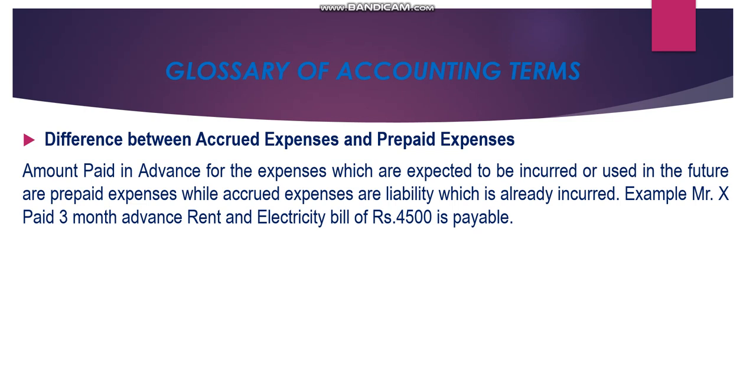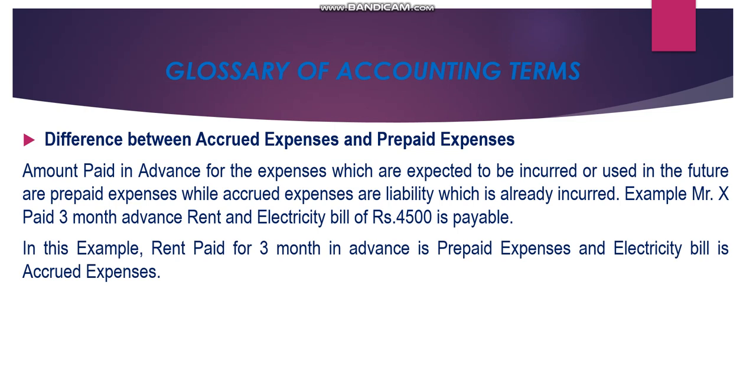Let's read the example again. Mr. X paid 3-month rent in advance. 3-month rent advance means Mr. X paid the amount in advance for the expenses to be incurred in future. It will be treated as prepaid expenses, that is an asset, and the electricity bill which is payable is accrued expenses, that is a liability.